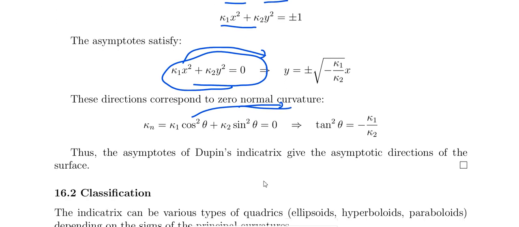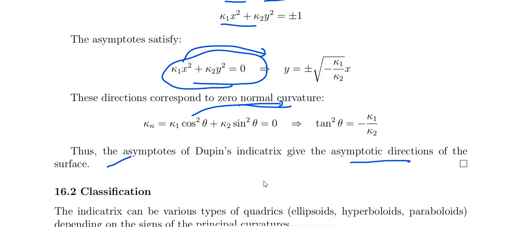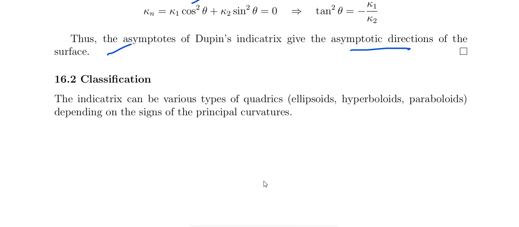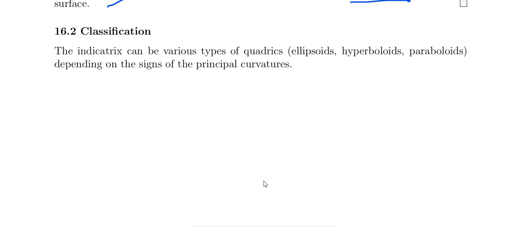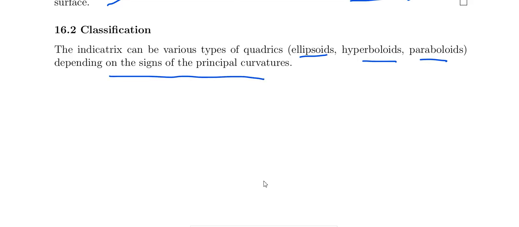Okay, so the asymptotes of the Dupin's indicatrix give the asymptotic direction of the surface. And for the classification, the indicatrix can be various types of quadrics, that is the ellipsoid, hyperboloid and paraboloids, depending on the signs of the principal curvature.